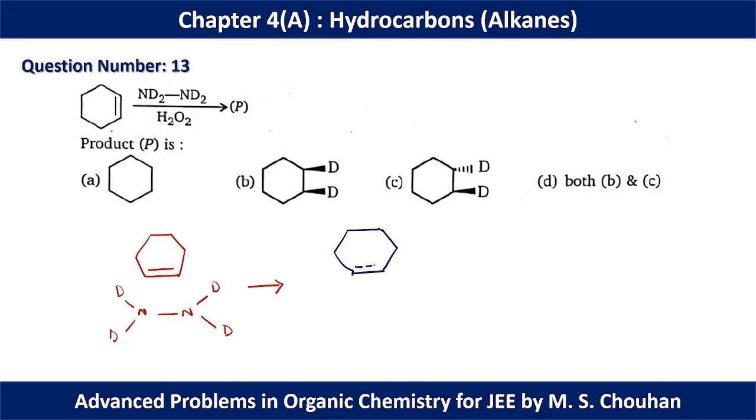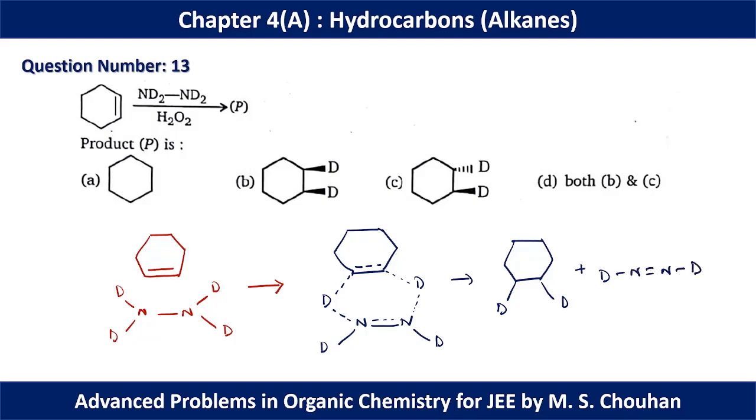Double bond will be dissociated. There will be a bond between carbon and deuterium. This nitrogen-nitrogen bond will be dissociated. A double bond between nitrogen and nitrogen is going to be formed. The second nitrogen is here, and the same thing for the right hand side also. So finally we will get this kind of situation where two deuterium will be added, and this is added by syn addition. That's why for question number 13 option B should be the correct option.